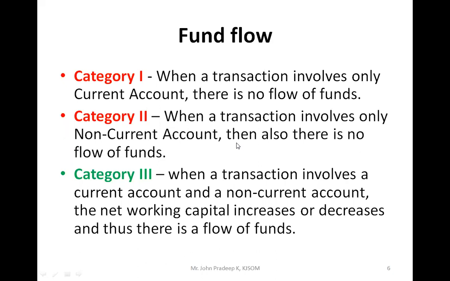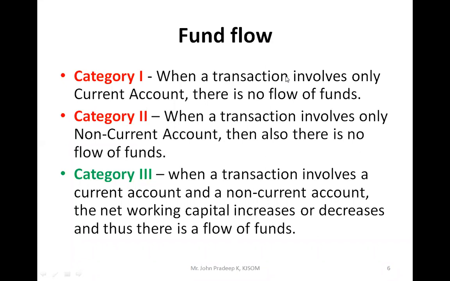Okay, why is it increasing or decreasing? So it involves a current account and a non-current account. That is the condition. When there has to be a flow of fund, what has to be there in a transaction? One account should be a current account, and another account should be a non-current account. So what do you mean by current account and non-current account?